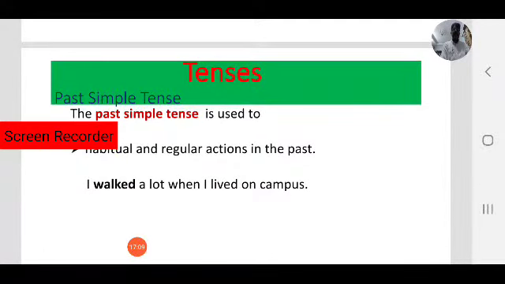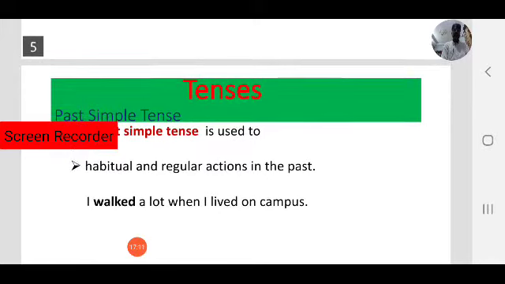Past simple tense is also used for habitual, regular actions in the past. Observe the difference between present regular actions and past regular actions. If you want to describe present regular or habitual actions, we use present simple.